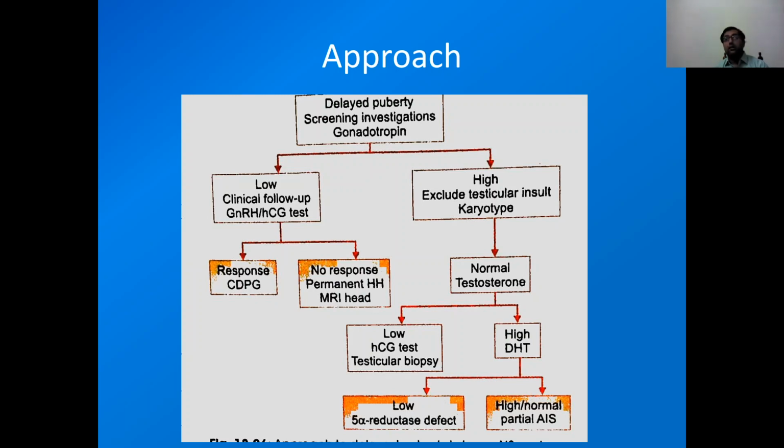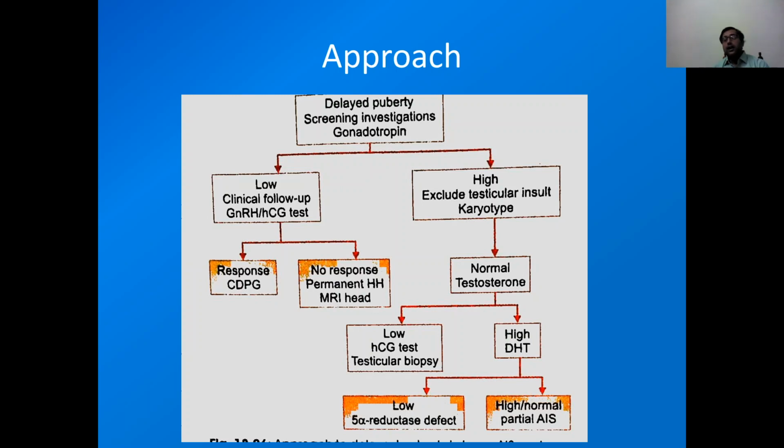If there is a response to this testosterone, then it is labeled as constitutional delay in pubertal growth. If there is no response, then it is due to permanent hypogonadotropic hypogonadism. Then we have to look for brain malformations, tumors, and other causes, so we need MRI of the brain.